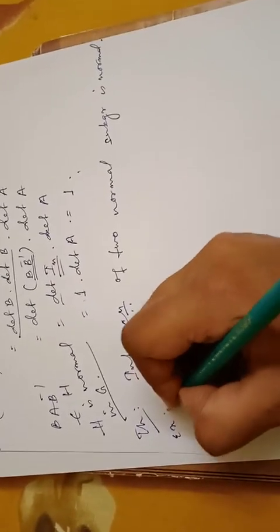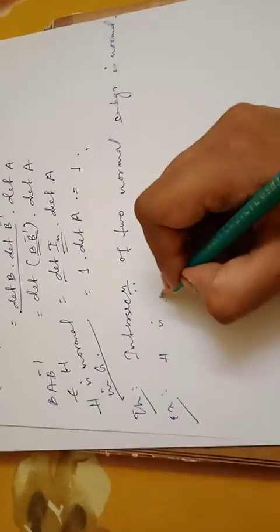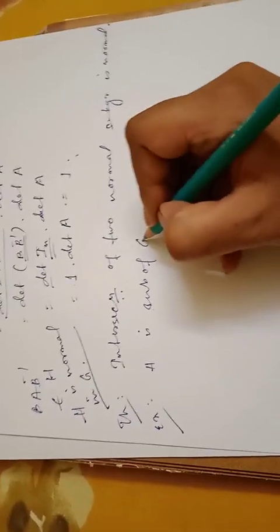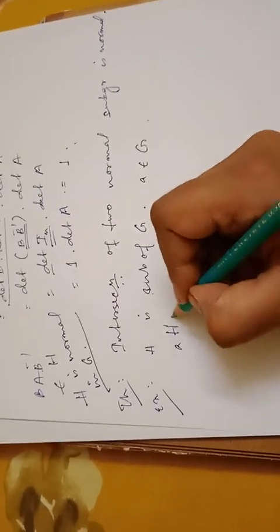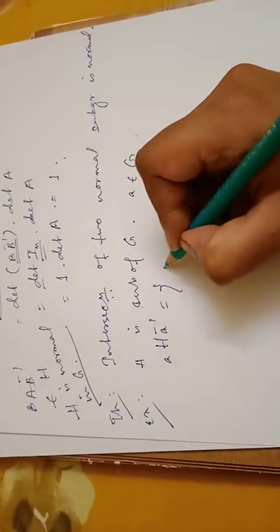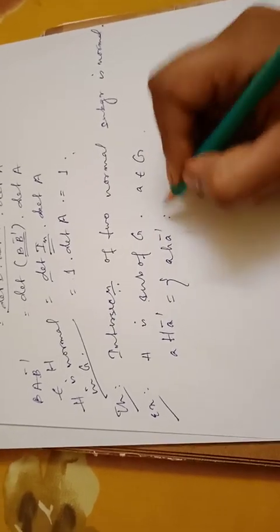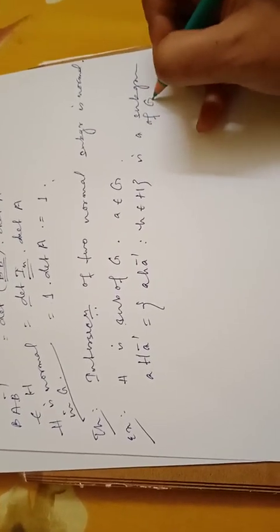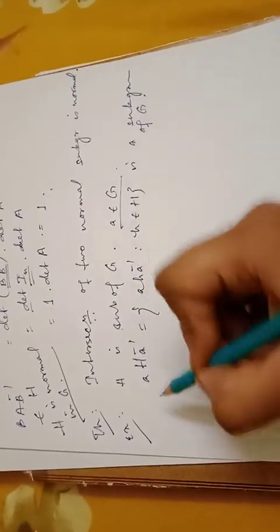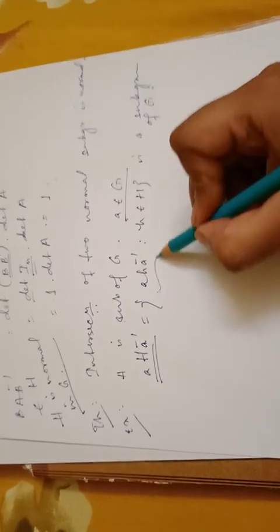example. Let H be a subgroup of G and A belongs to G. Then this set AHA inverse, which is defined as aha inverse for some h belongs to capital H, is a subgroup of G. Only a subgroup. May be normal, may not be normal. So if H is a subgroup of G, then for some element A belongs to G, AHA inverse, defined as this, must be a subgroup of G.